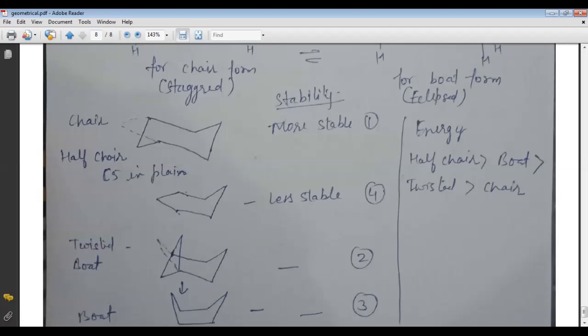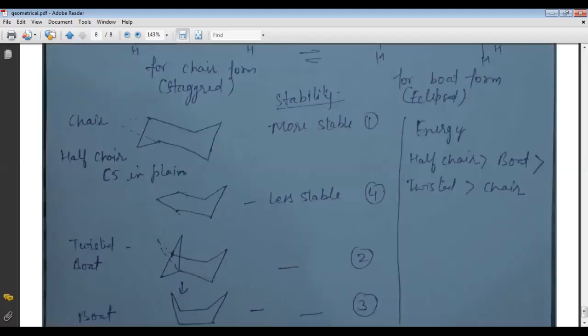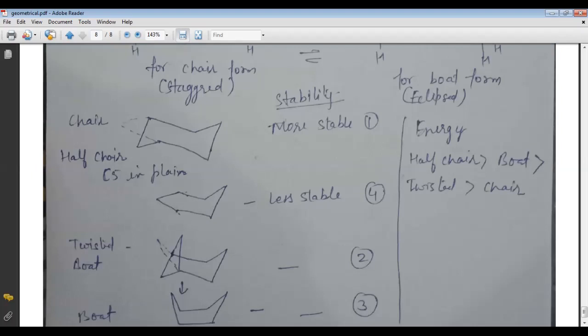As we see in the diagram, suppose we see firstly the boat form. In the boat form, the two groups, this one C1 and C2, come too close, in front of each other, so it is less stable. In the twisted form, there is a difference between the CH3 and the CH3, so there is some gap between these two groups, so it is more stable.